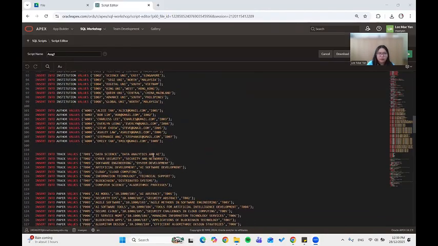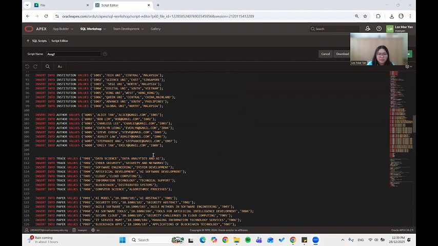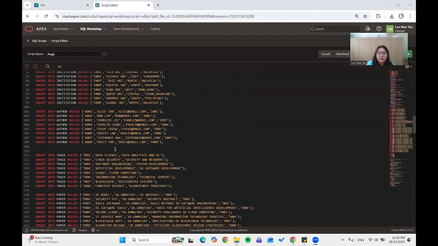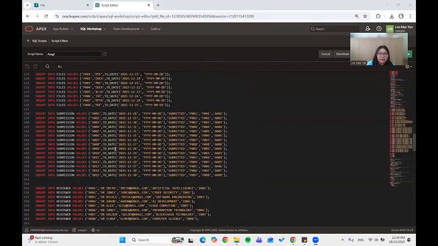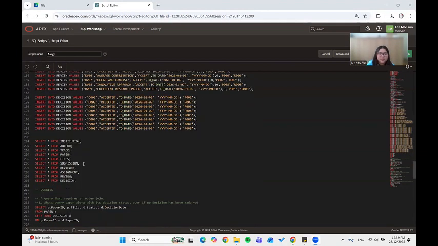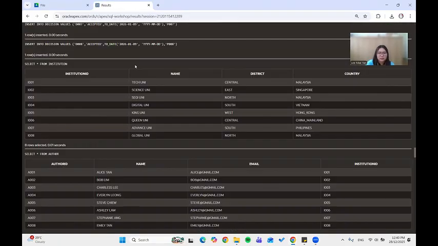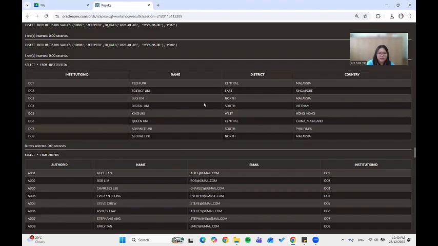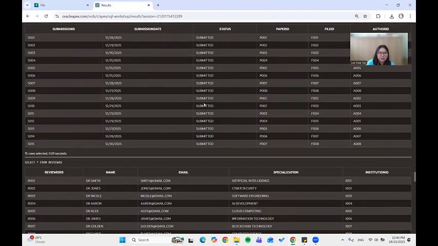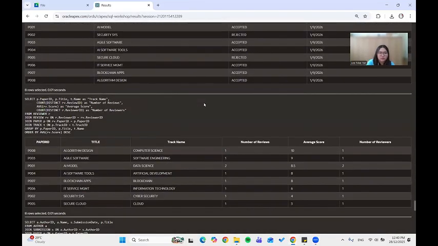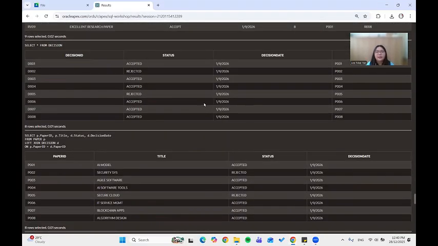And here's a brief look at our insert into table values for 10 of our tables. And we need to select all from each table to view all the details. So I run the SQL script now, and I will show you where all the tables are. The tables will appear in the details, and here come the 10 tables. So that's all for my part, and I'll pass it to my teammates to explain more on their respective parts.